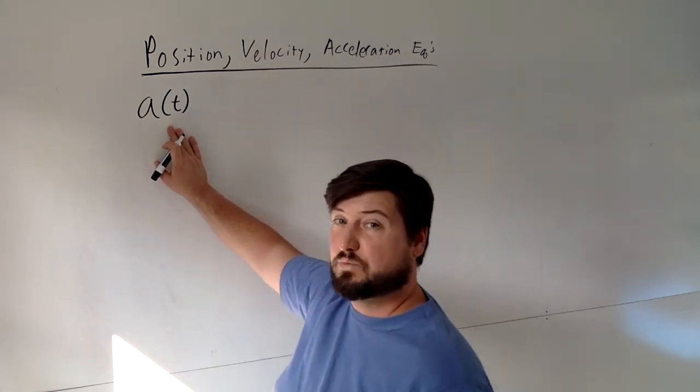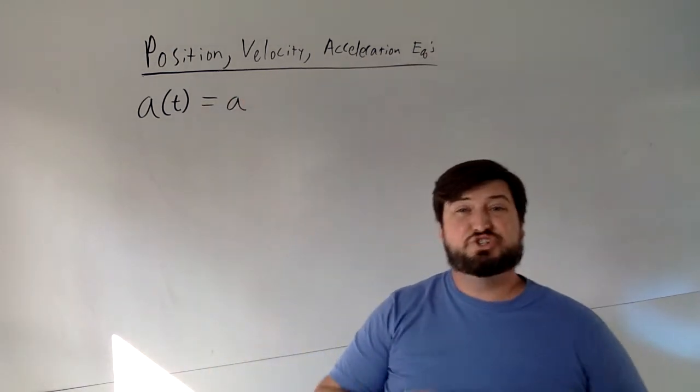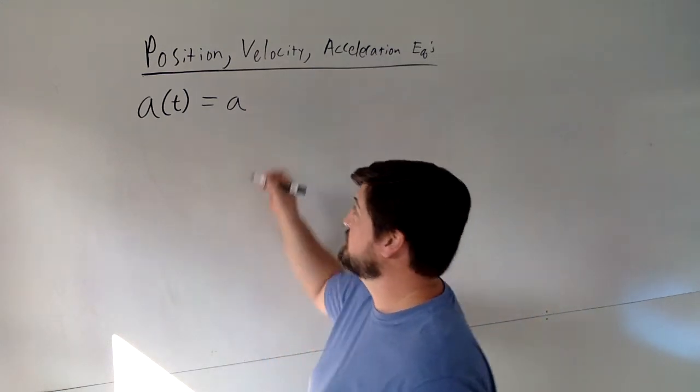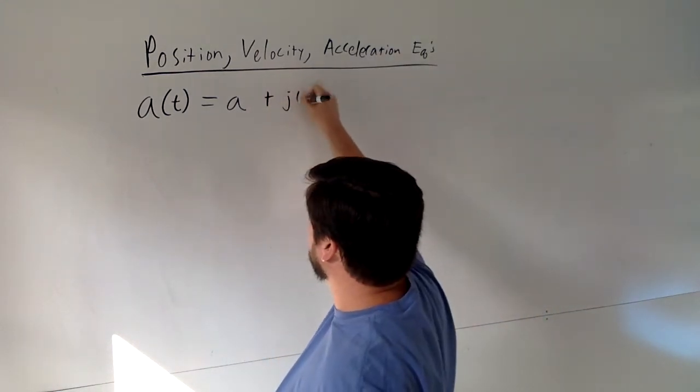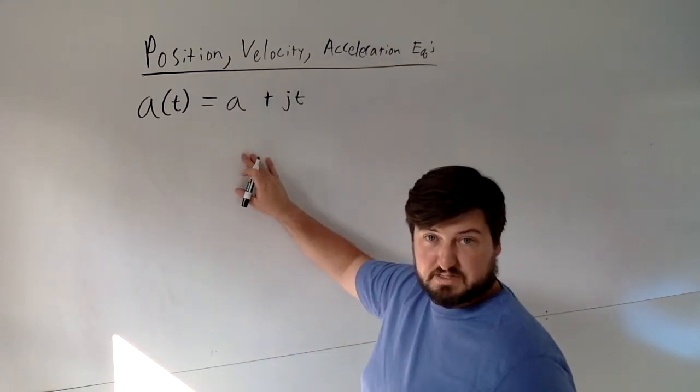So I'm going to start off with a super easy equation for you. We're going to assume that generally speaking, we have a constant acceleration. Occasionally, we might even throw in a jerk term, and the j stands for jerk here. So that would be our acceleration equation.